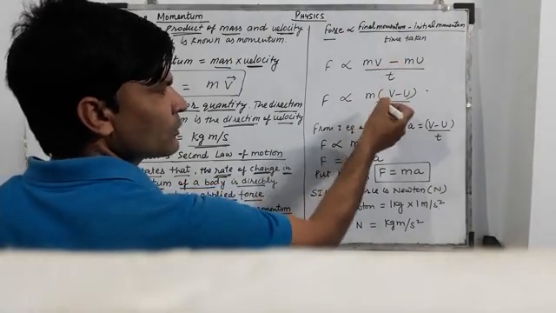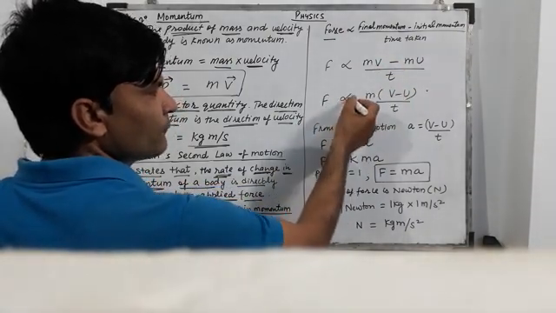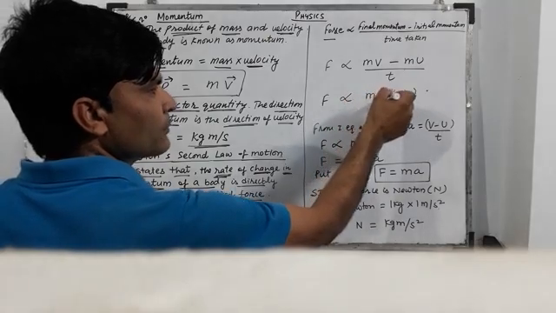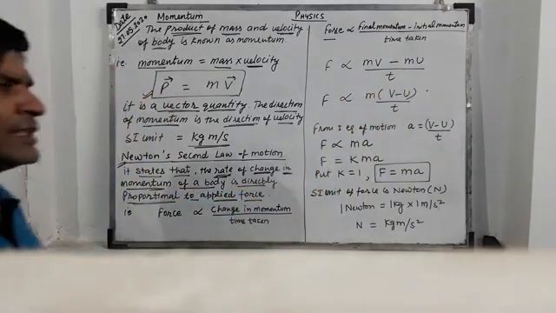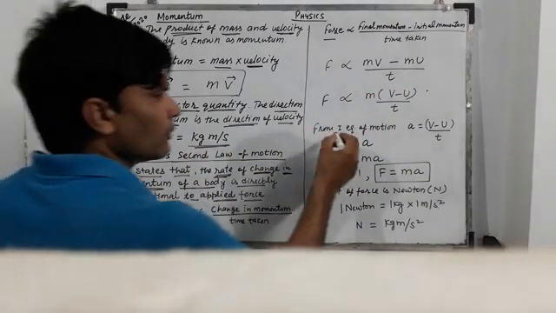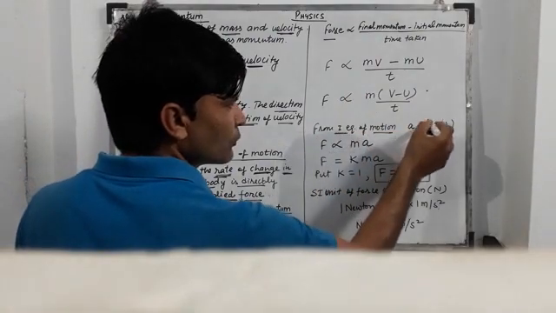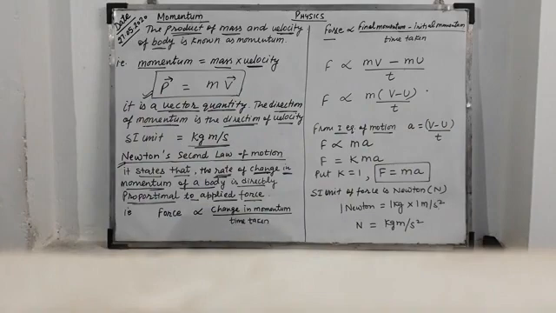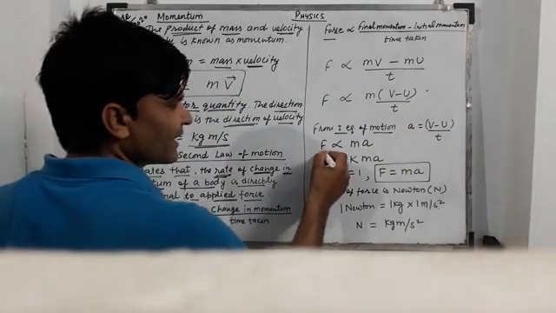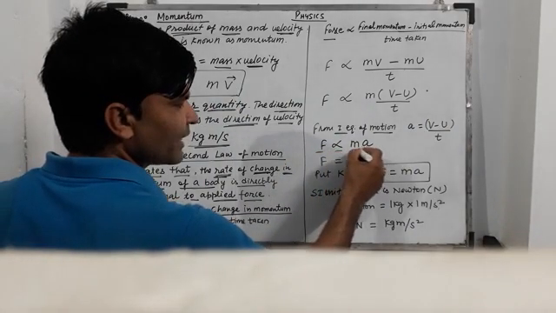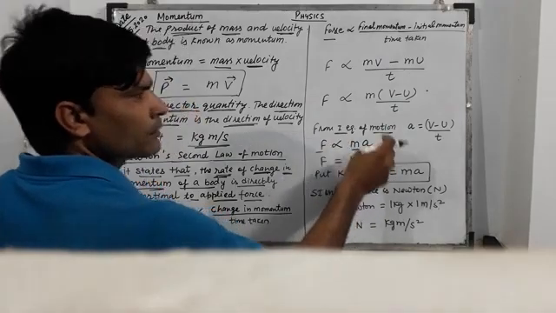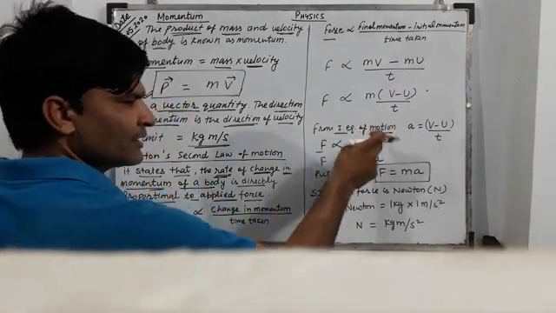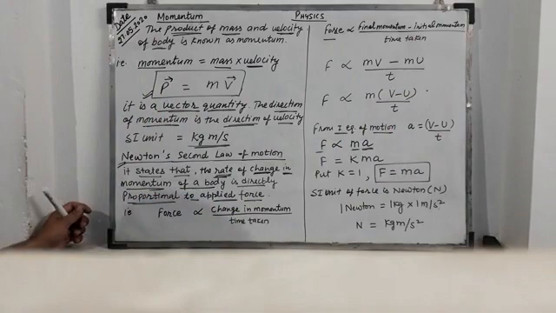m is common, so we get F proportional to m(v - u)/t. But from the first equation of motion, a = (v - u)/t. Then we get F proportional to ma, putting a in place of (v - u)/t.